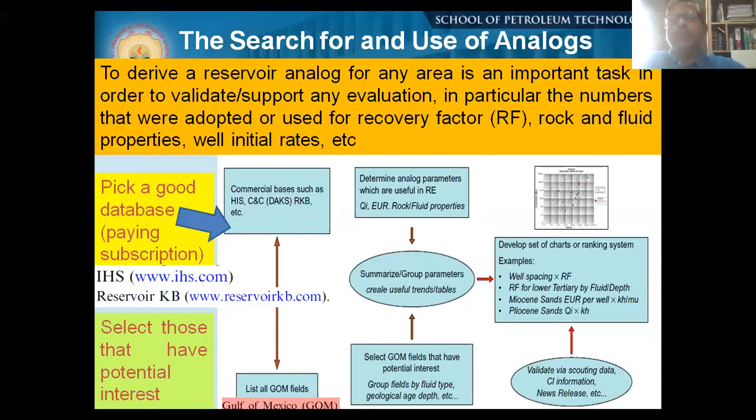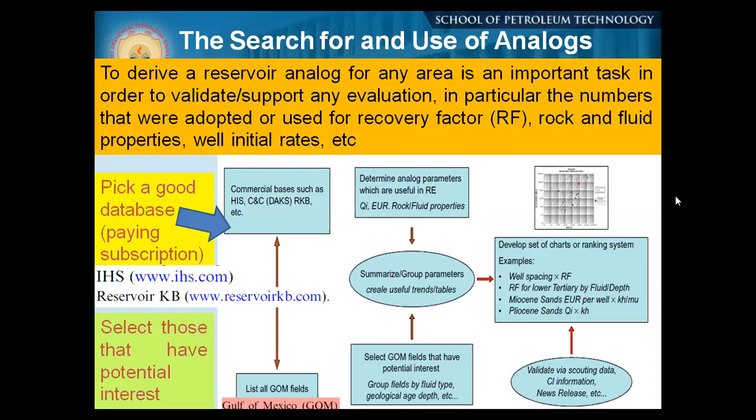When we are evaluating certain aspects of recovery and other parameters, if we find a field analog, that will be more convincing for doing certain activity in a more confident way.